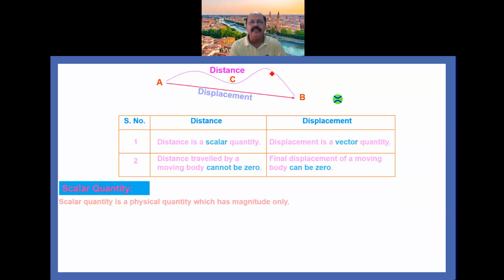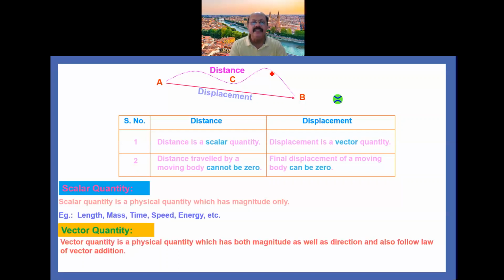Now, scalar quantities are those quantities which have magnitude only. For example, length, mass, time, speed, etc. Similarly, vector quantities are those physical quantities which have both magnitude as well as direction and also follow the law of vector addition.